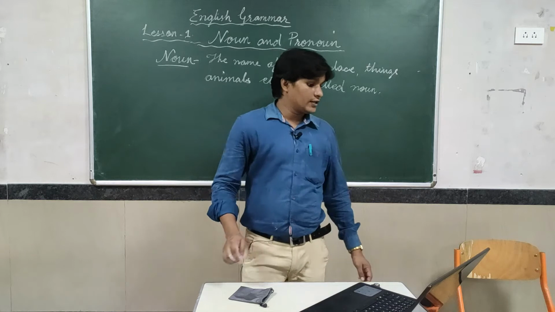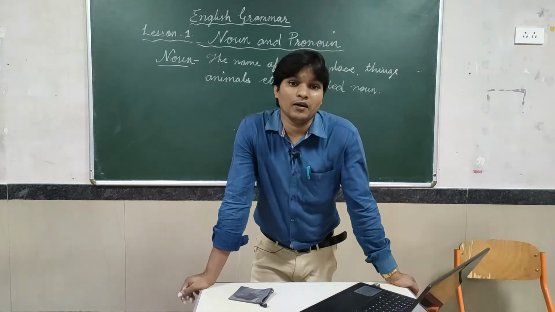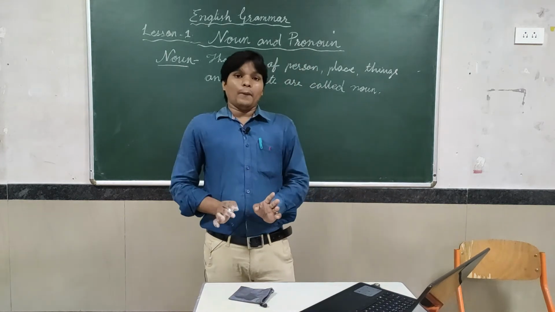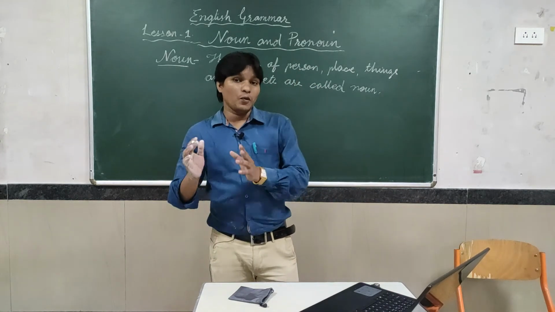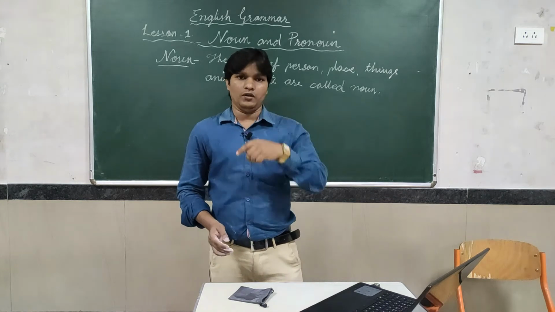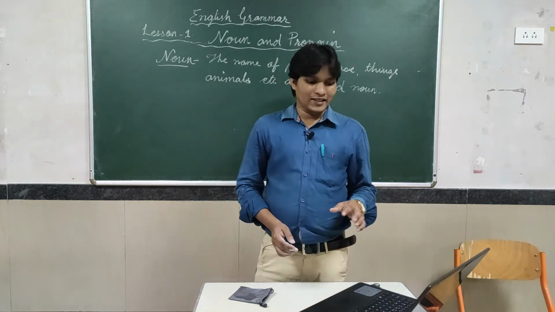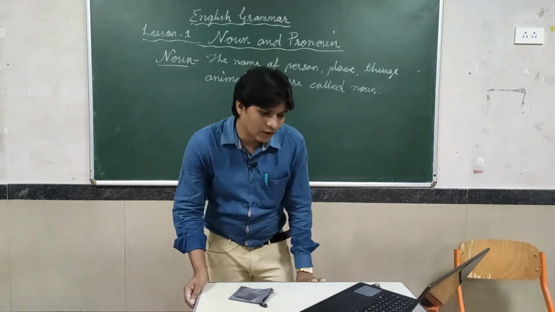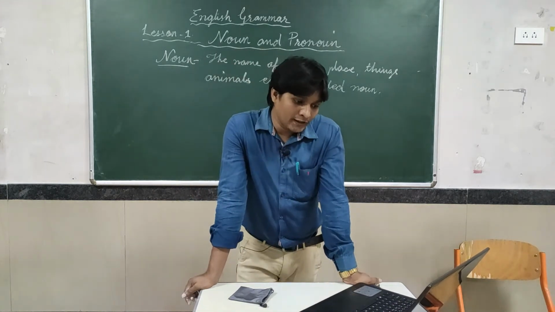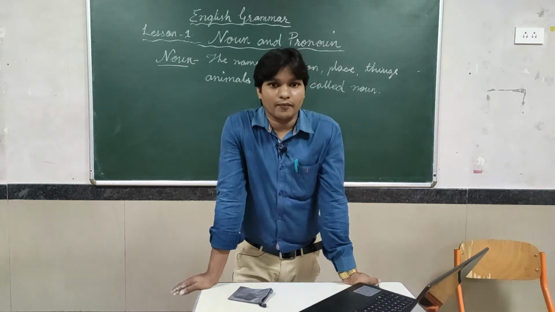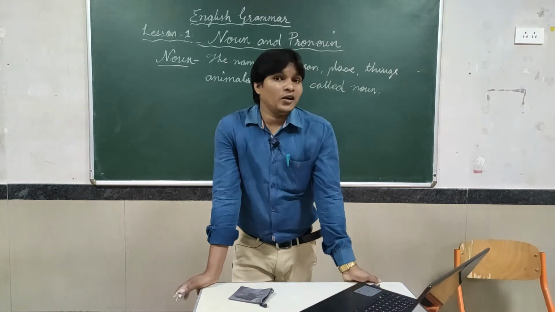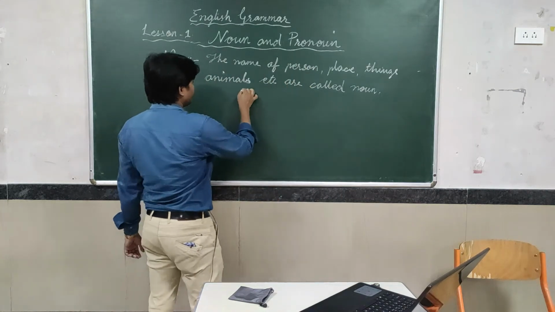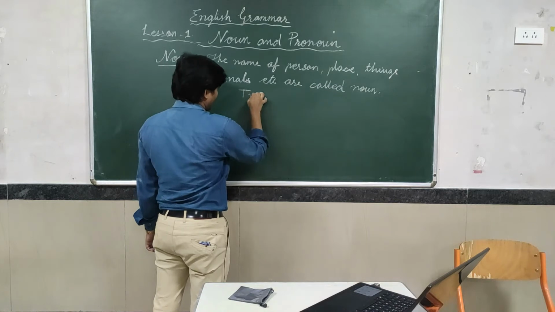But here we have to discuss how many types of noun are present. All of this combined you can say noun, but which noun? What type of nouns? We have to know this. In this book it is given countable and uncountable, then collective noun, material noun, abstract noun. But we will discuss something more. Got it? So first, now we will do types.